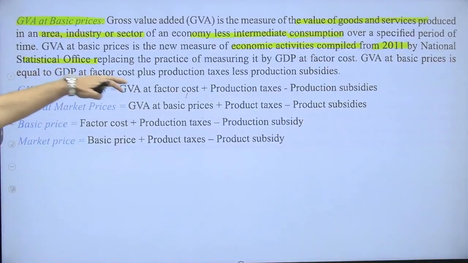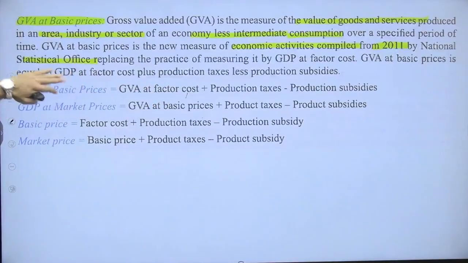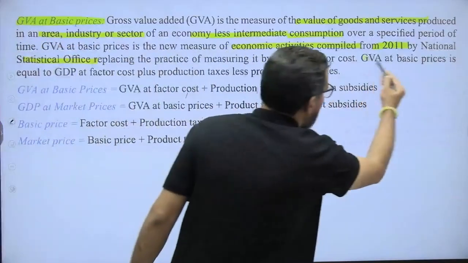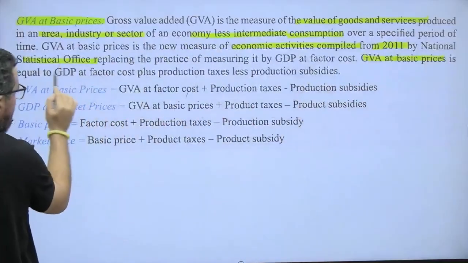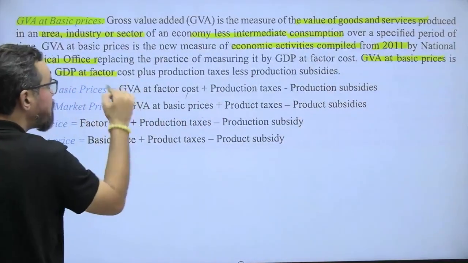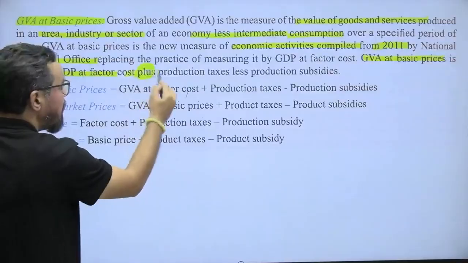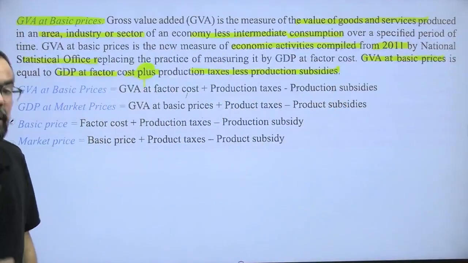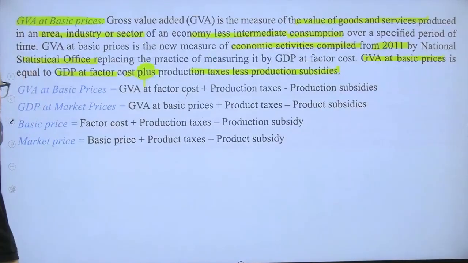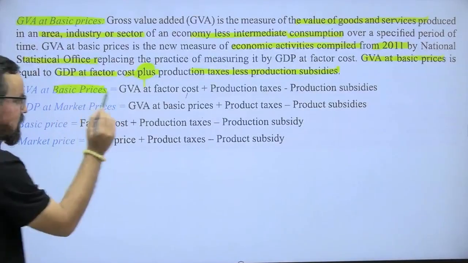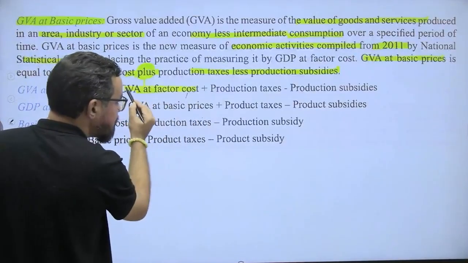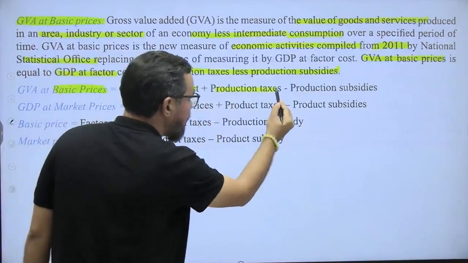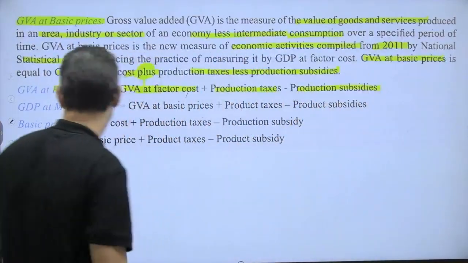So earlier we used to have GDP at factor cost and now we have GDP at basic prices. How do we calculate this one? GVA at basic price is equal to GVA at factor cost plus production taxes minus production subsidies given by the government.